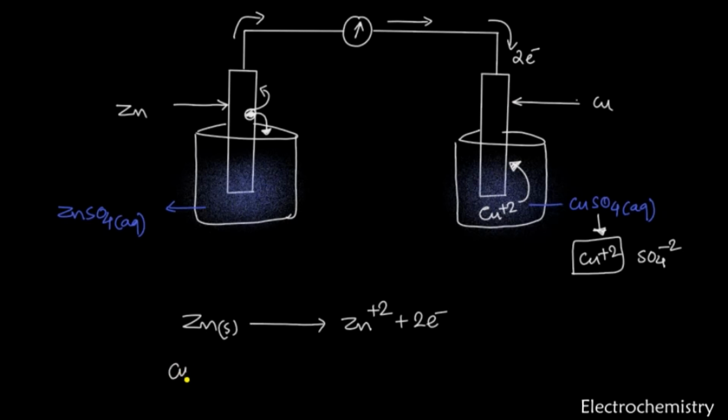The copper, which is already in the plus 2 oxidation state, gains 2 electrons. And let me show here aqueous, because the plus 2 oxidation state of the copper is present in the water. Now these two combine and form here copper, which is 0 oxidation state. That is solid. Same thing you can write for the zinc also. The zinc plus 2 is dissolving. Here I showed the zinc is dissolving in the water, and it's in the plus 2 oxidation state.